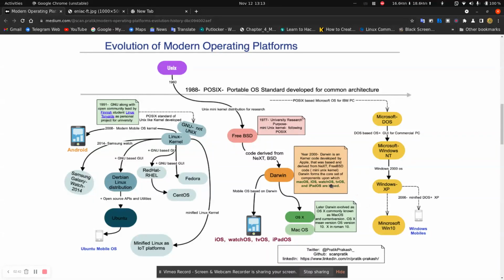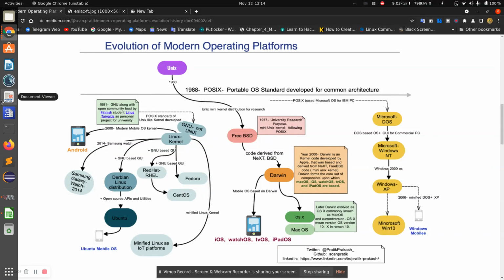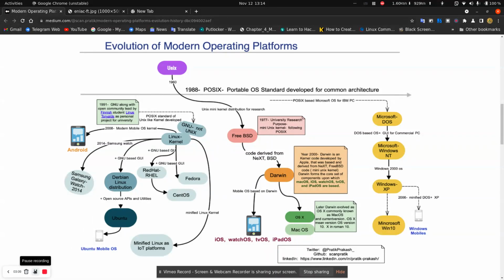And Darwin is a kernel developed by Apple that was derived from NeXT and FreeBSD code. So we can see that iOS is based on FreeBSD and Android is based on Linux, and Windows has its own kernel called Windows NT. This is the brief history of operating systems.